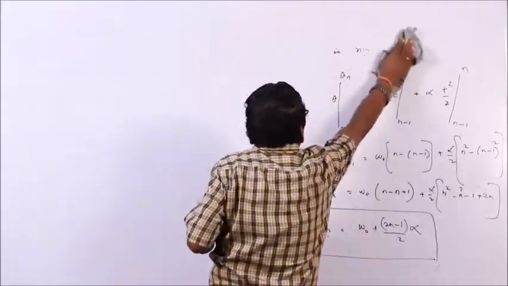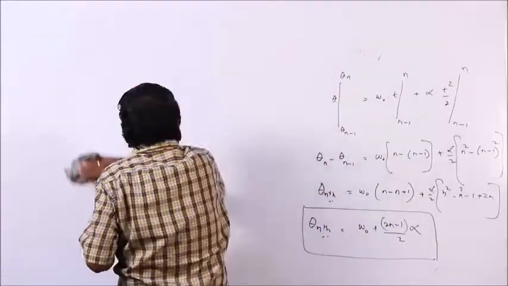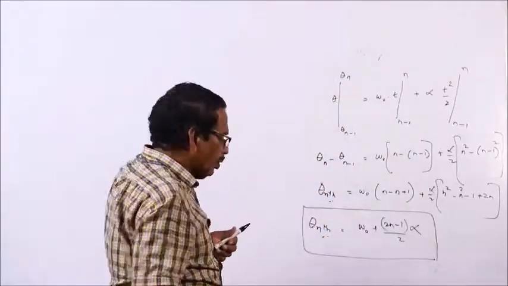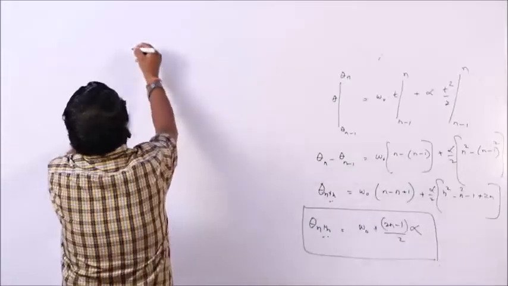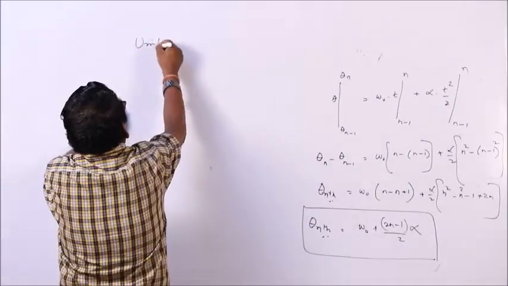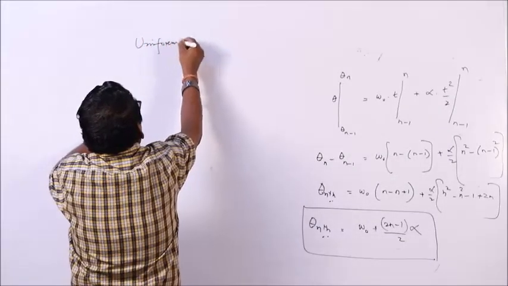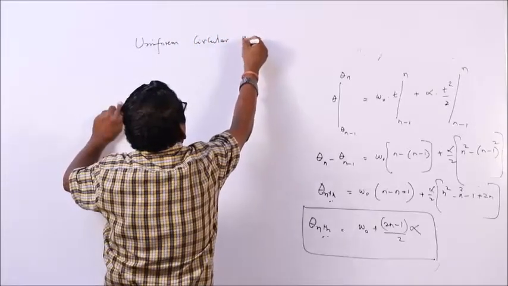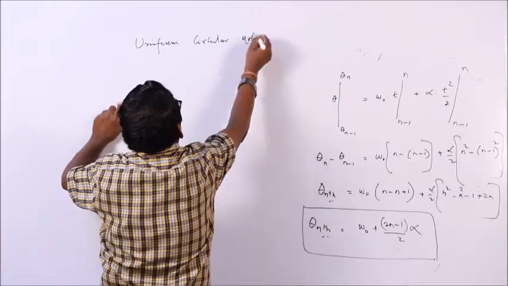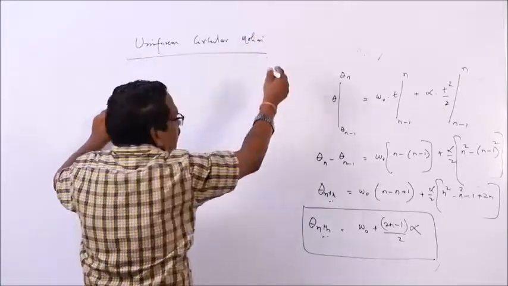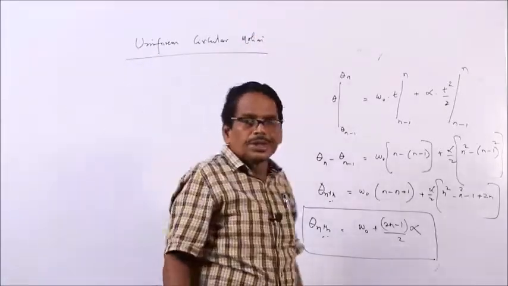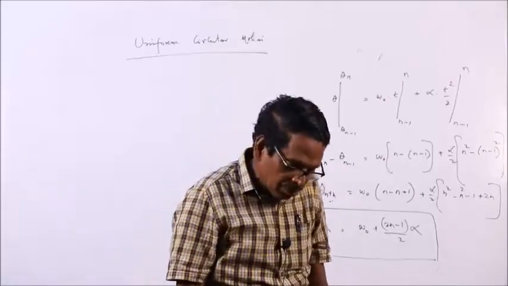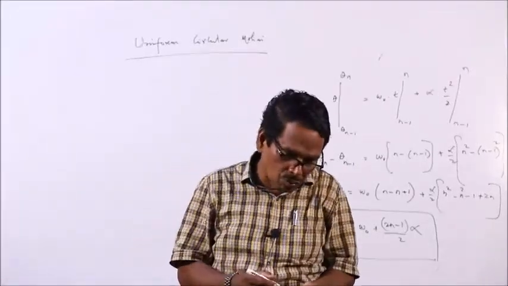Uniform circular motion and the concept of centripetal force, centrifugal force, etc. What is the meaning of uniform circular motion?